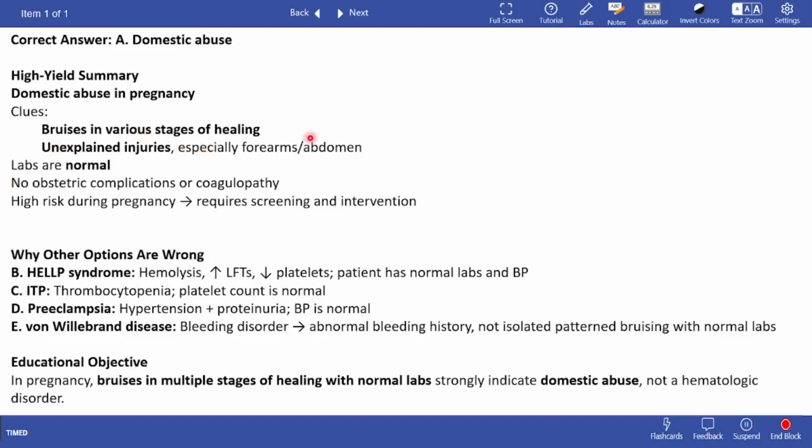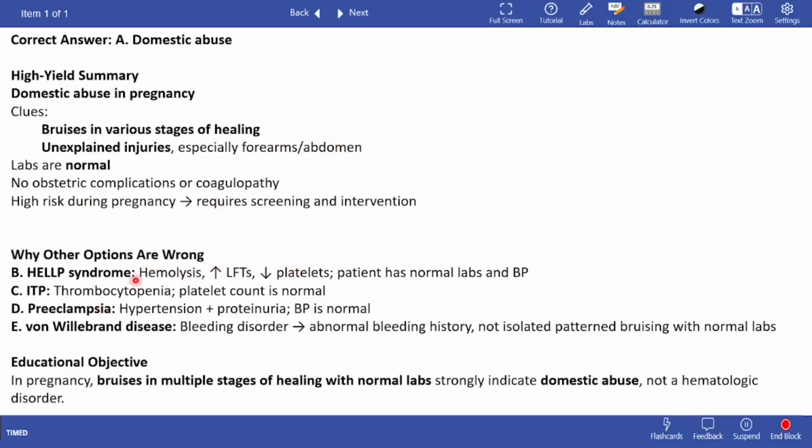So bruises in various stages of healing, and unexplained injuries. Why are there injuries? These are the biggest clues to domestic abuse. And domestic abuse cases do pop up in the paper, so you need to keep that in mind. The labs are normal, and there are no obstetric complications or coagulopathy, which is noted. And because domestic abuse is considered high risk during pregnancies, it just requires screening and intervention.